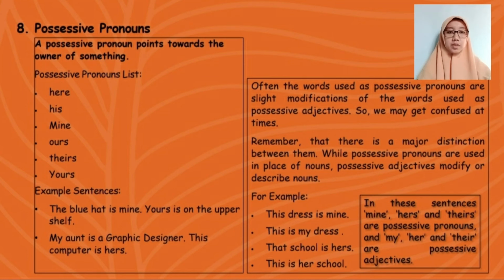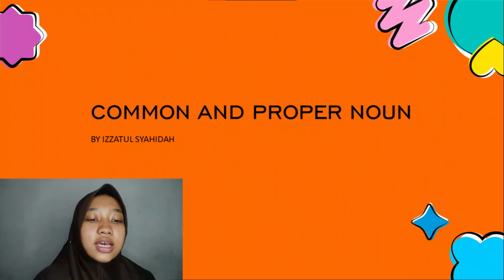For example, this dress is mine. This is my dress. That school is hers. This is her school. In these sentences, mine, hers, and theirs are possessive pronouns, and my, her, and their are possessive adjectives. Okay, and the next is common and proper nouns.